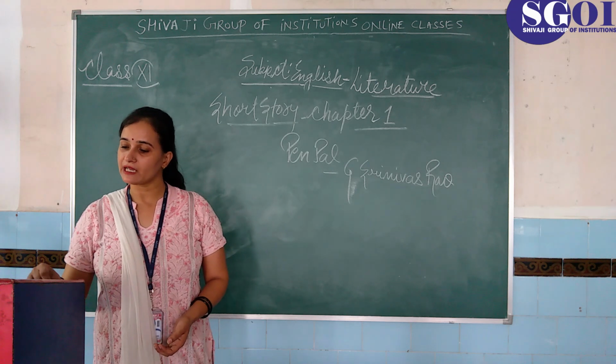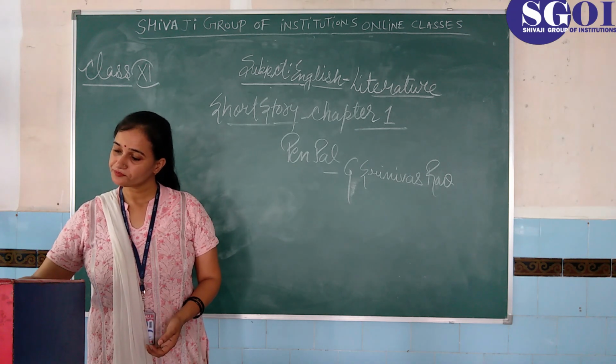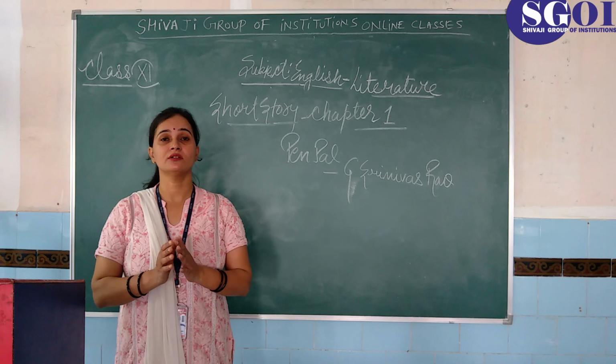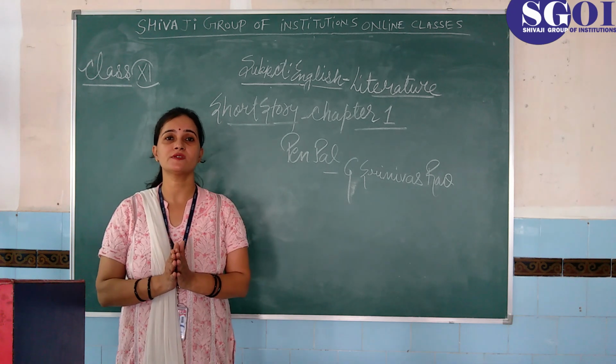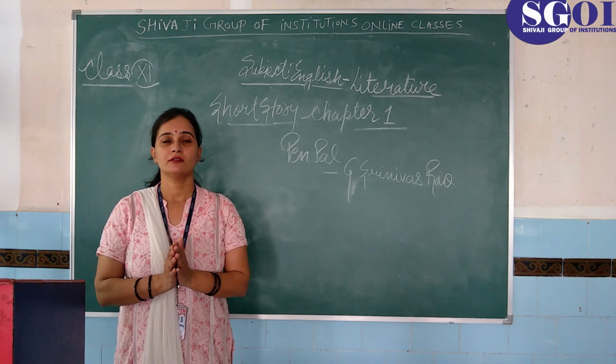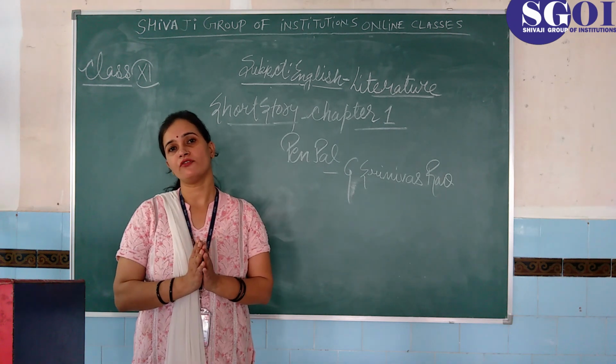The story was that a question arose in the mind of the writer.